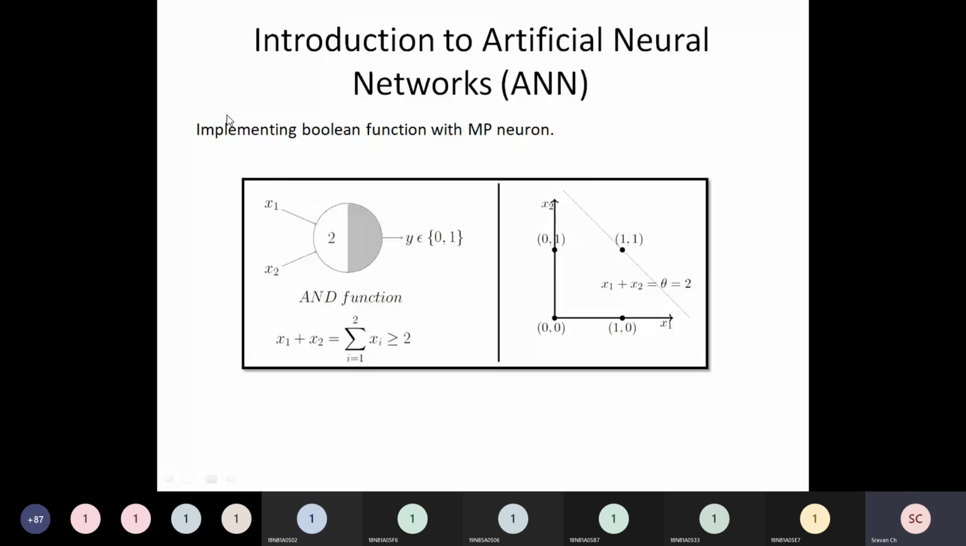Now see here, we are trying to see more examples now. Now implementing a Boolean function with MP neuron. I hope you all are aware of AND gate or conjunction function, which you have studied in your basic SSC mathematics. So what do you mean by AND function? If both inputs are true, then only the output will be true.